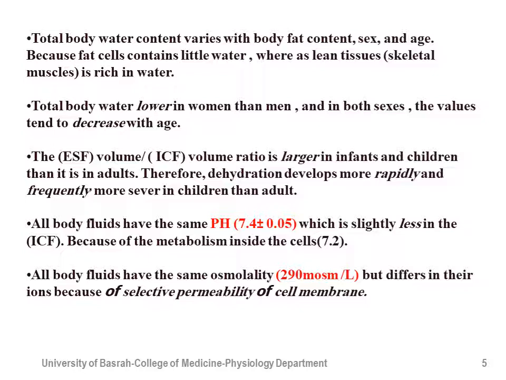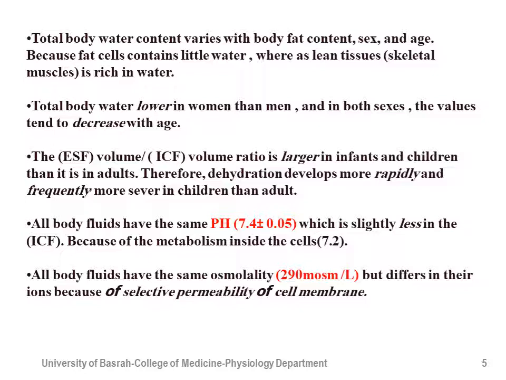All body fluids have the same pH, which is 7.4 plus or minus 0.05, slightly less in intracellular fluid. This is because of the metabolism. Usually the intracellular fluid is relatively acidic after the metabolism, but the pH in general ranges 7.4 plus or minus 0.05 for all the body fluid compartments.